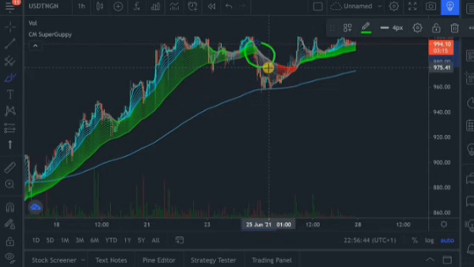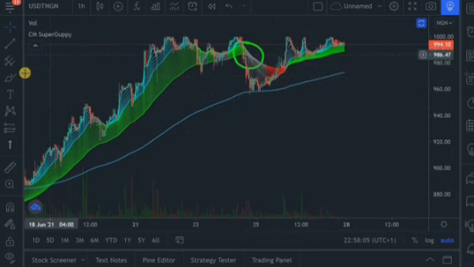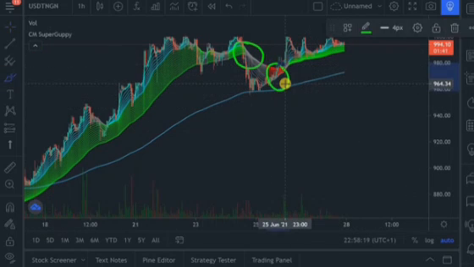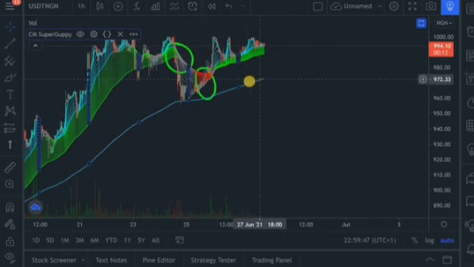Like I said, when there is a change in trend, that is a good time to place your trade. Now the third time right now is at this level right here. Now this was where it flashed another red signal. Right now, based on this indicator, I would buy USDT at around this level. I will be able to sell it at a higher price. You won't sell it now because it hasn't shown a change in trend. When there is confirmation of a change in trend, that would be a good time to sell your USDT back to Naira.